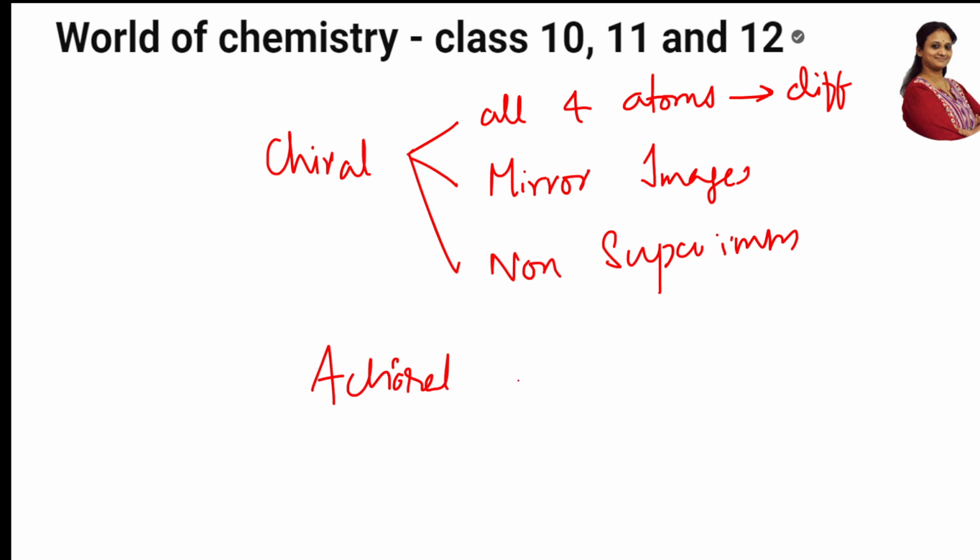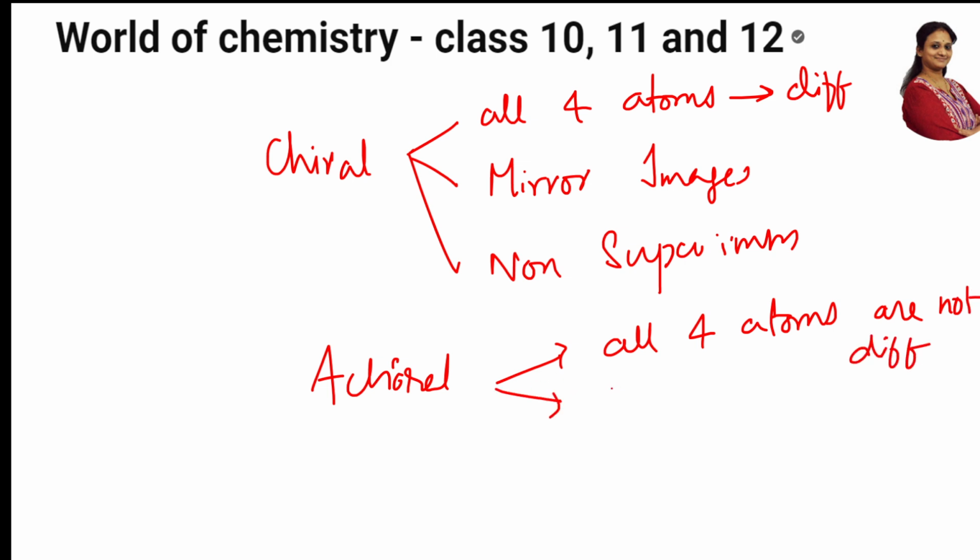Okay. In case of achiral centers, what will happen? All four atoms are not different, means two will be the same. Next, these form mirror images, but important thing is achiral molecules are superimposable on their mirror images. Superimposable on their mirror images. This is the concept. Easy? Easy. Now let's go to the next question.